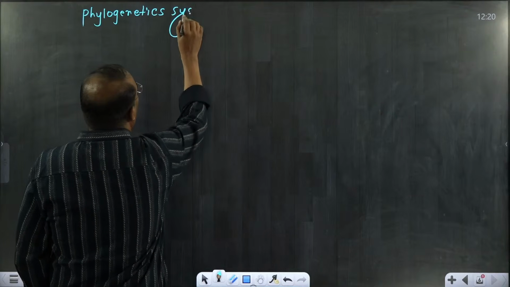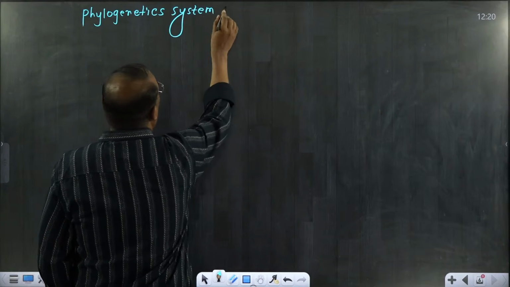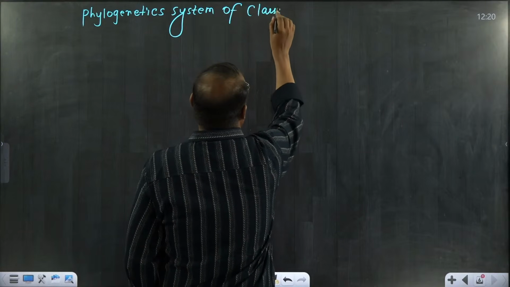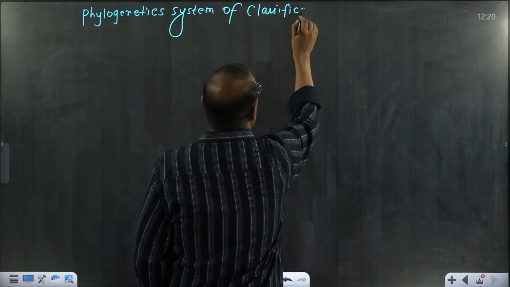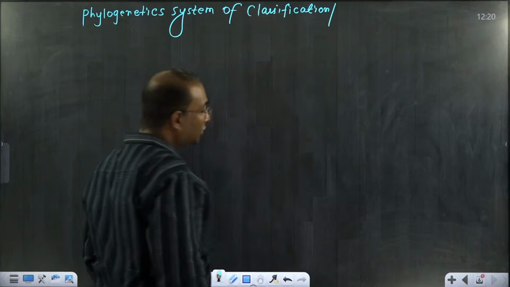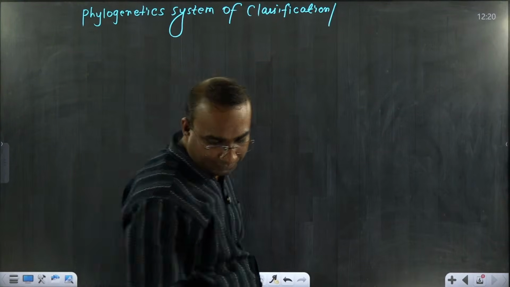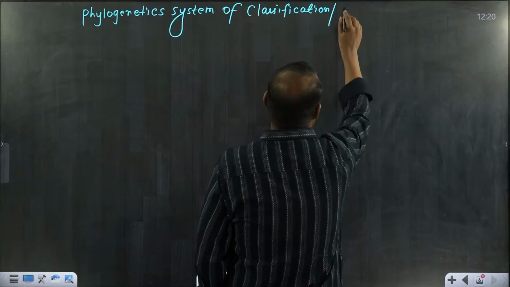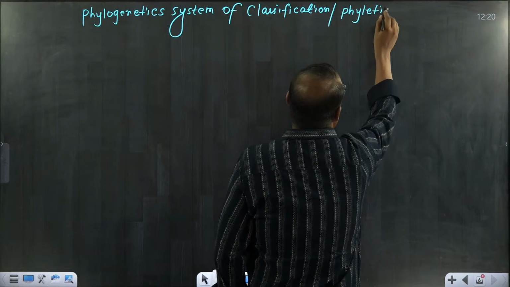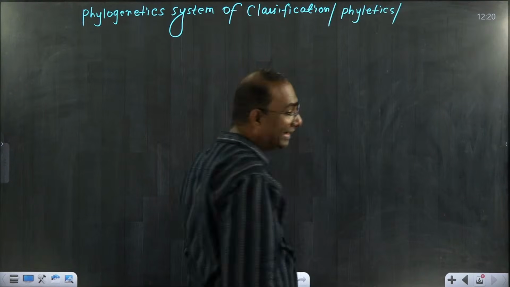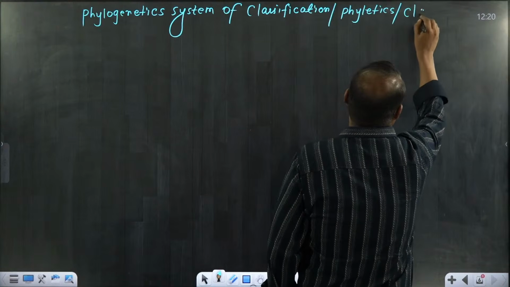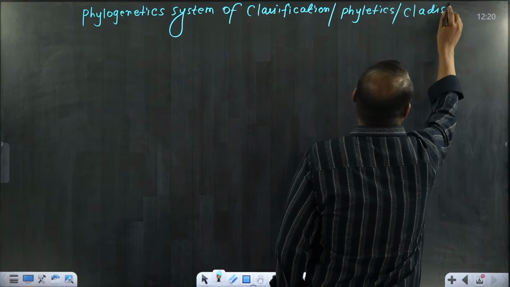It is also known as phyletics. One more name is there: cladistic. Just mention it in your NCERT.